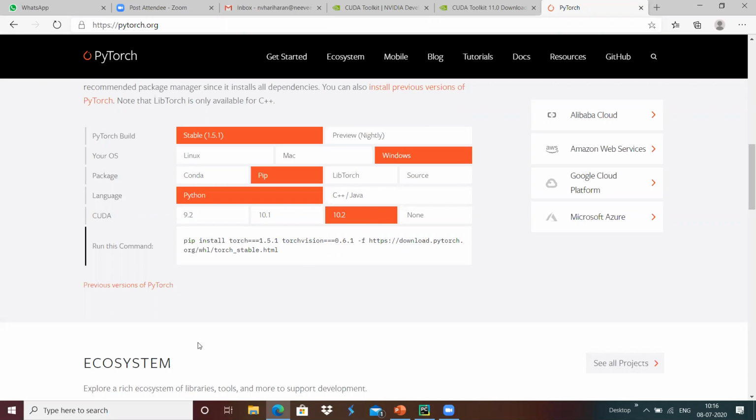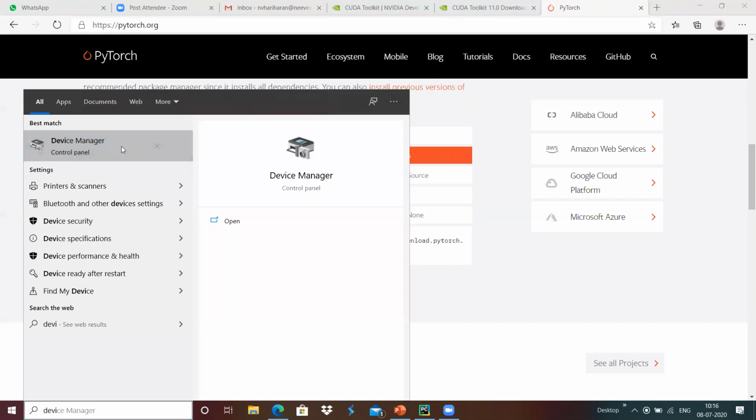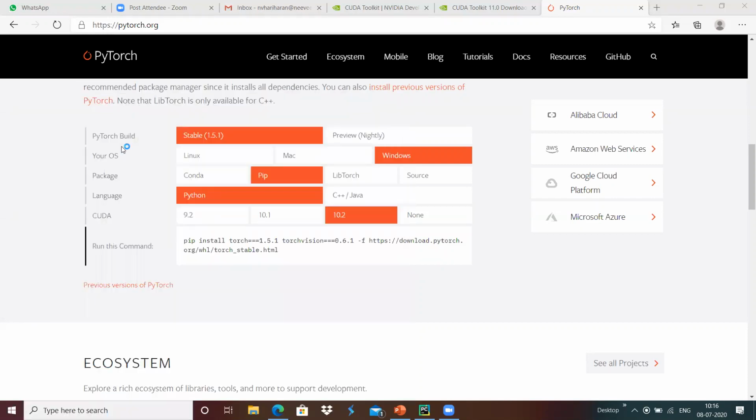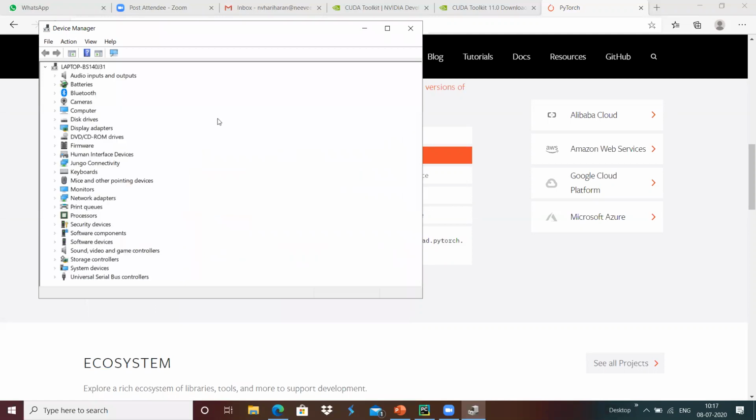Let's see how we can confirm whether an NVIDIA GPU is present in our system or not. We can confirm that with the help of Device Manager. We cannot install CUDA on any system which does not have an NVIDIA GPU.